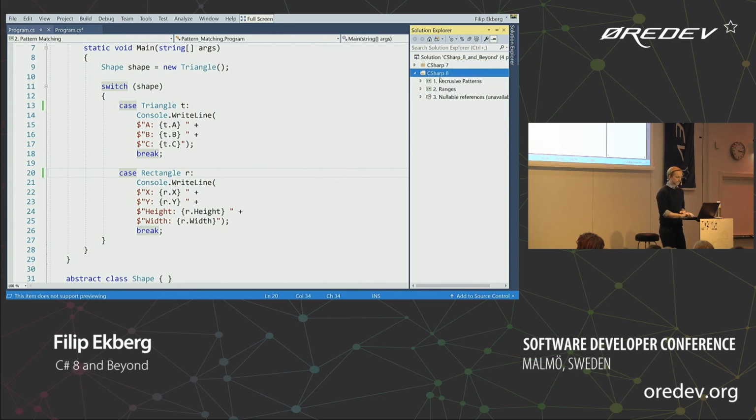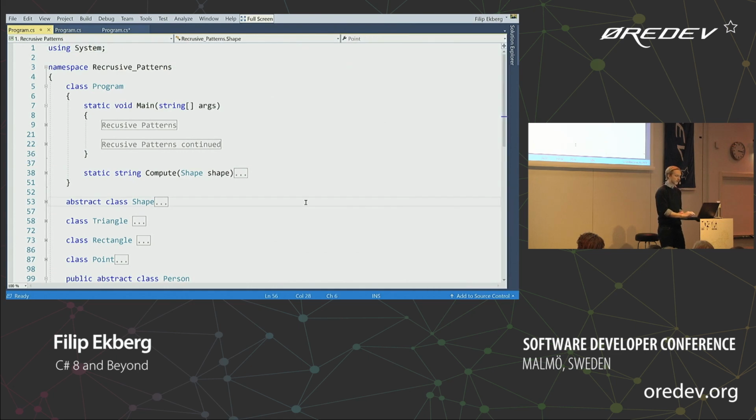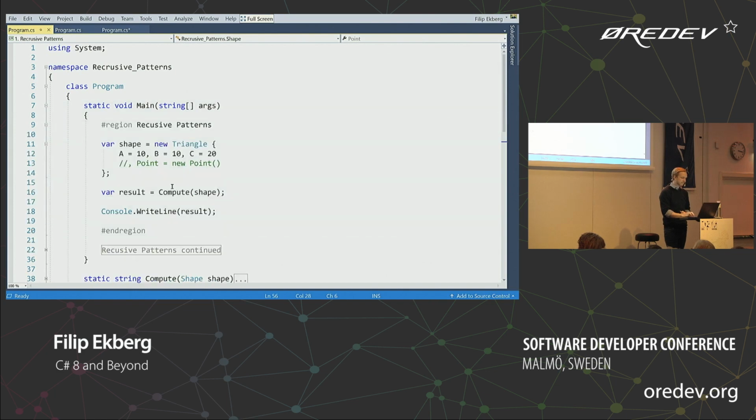So the first one is recursive patterns. Now, recursive patterns is a way for us to do pattern matching on steroids. What we're doing here is that we can now use more patterns. First, we match on the triangle itself, and then we might have another pattern saying, well, if one of the triangle's sides is this value, we get into that scope. If not, we get into another scope. So let me show you one example of that.